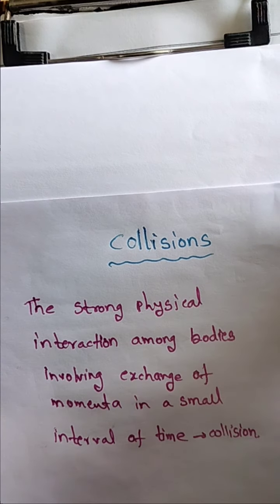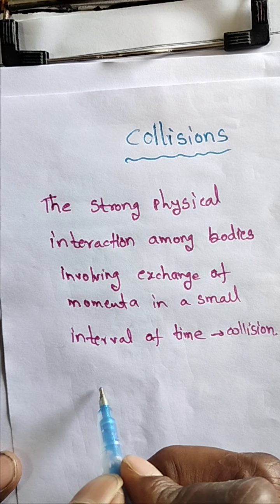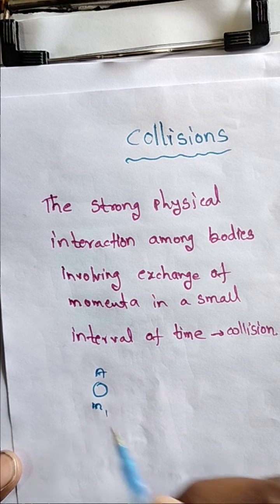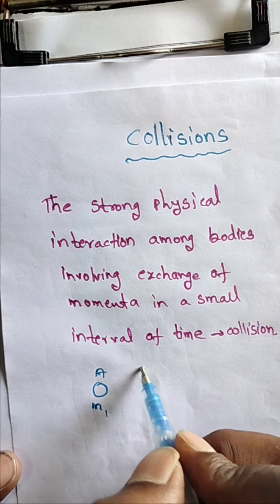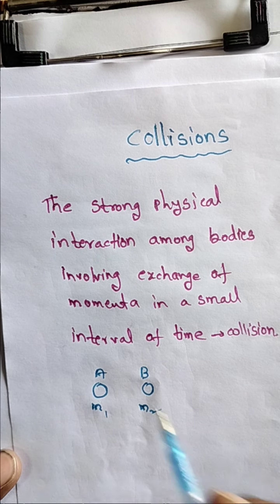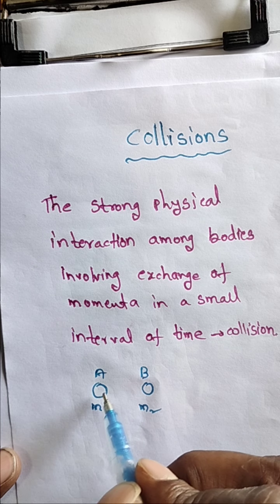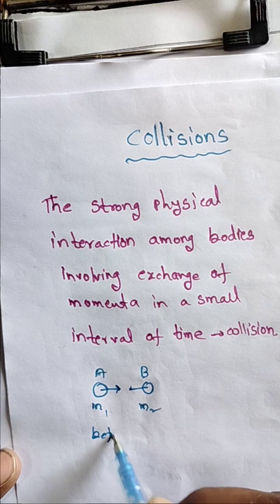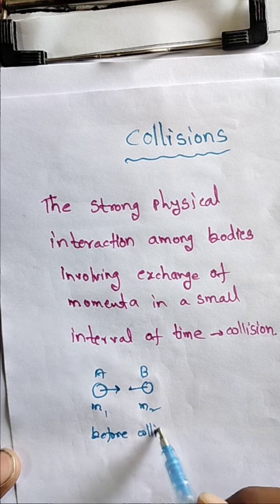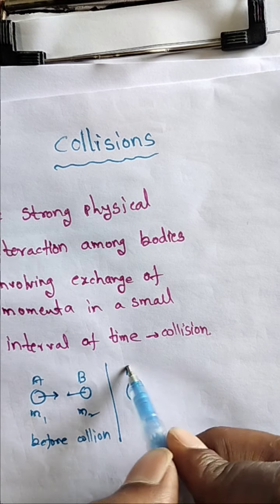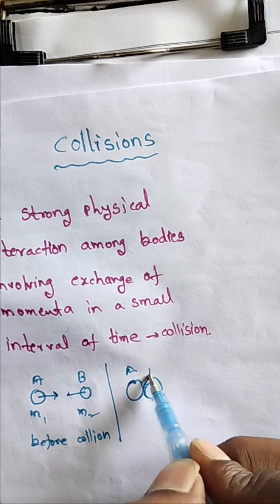Here I am taking one example. Let us take two objects. This is one object, A, mass m1, and B is another object, mass m2. Both may be the same masses or different masses. Here they are moving, suppose with different velocities like this. This is before collision. And during collision, what happened? This is during collision.